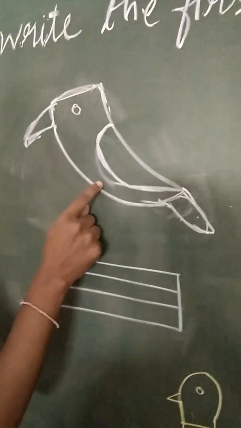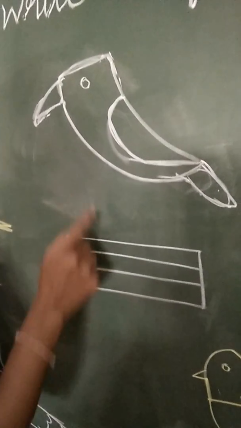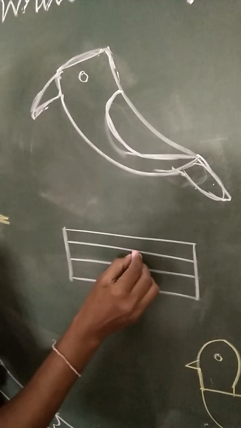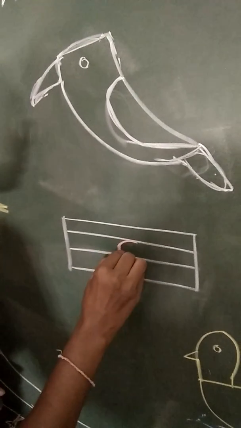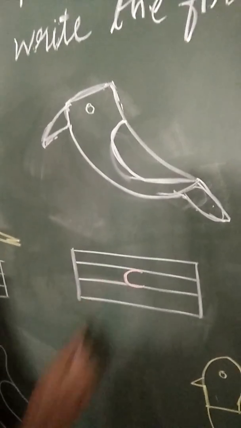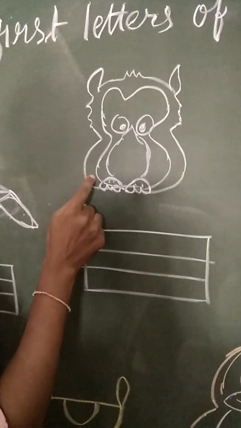Which bird is this? This is crow. Crow is black in color. And what is the first letter of crow? C. Now write down with me. C for crow in middle line. Small letter C. Now next is owl.